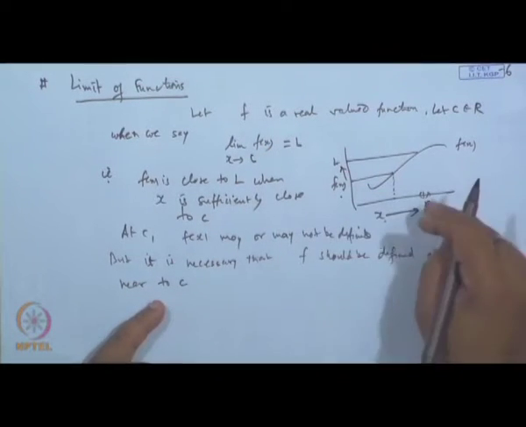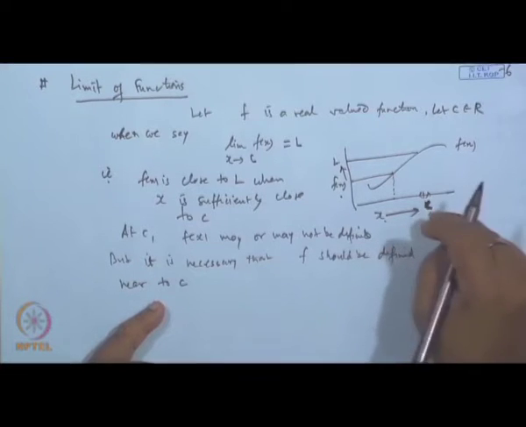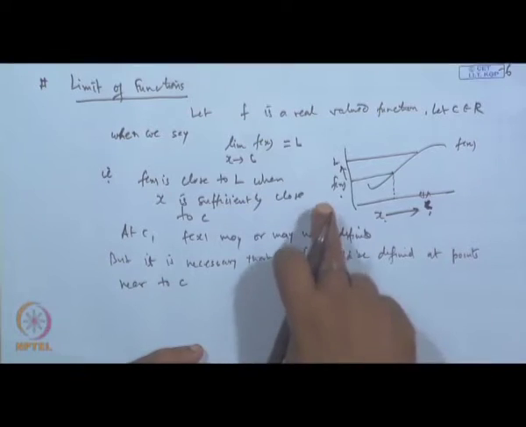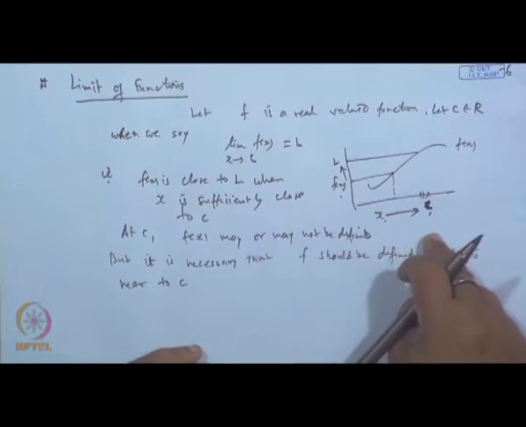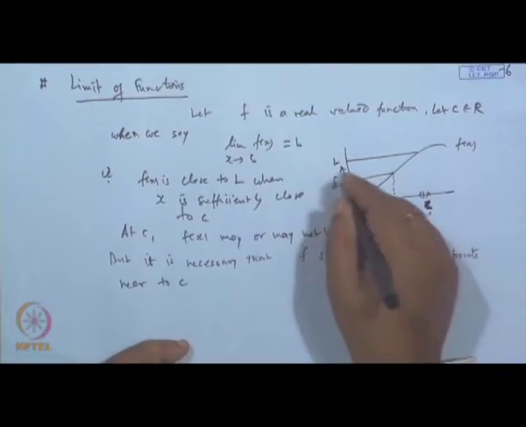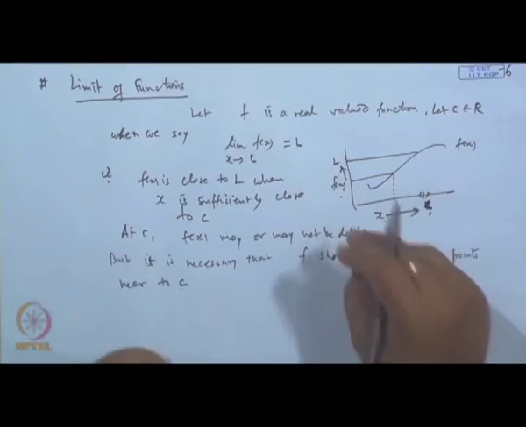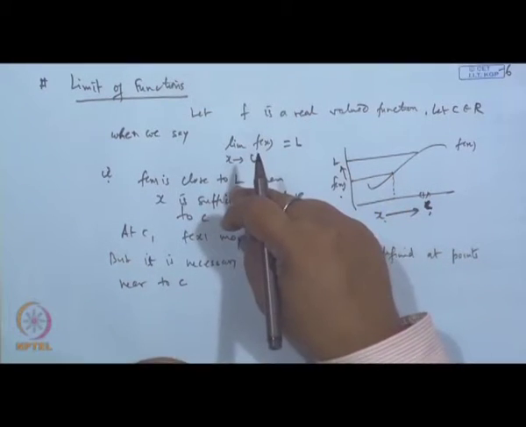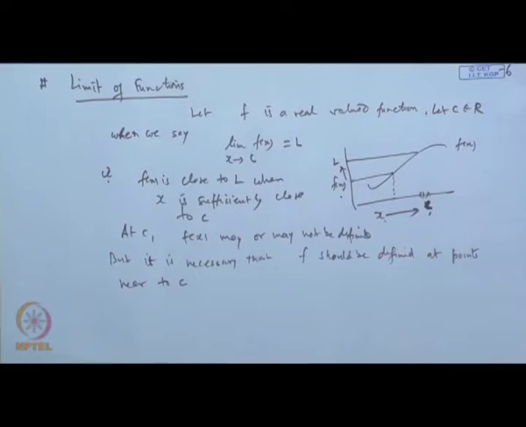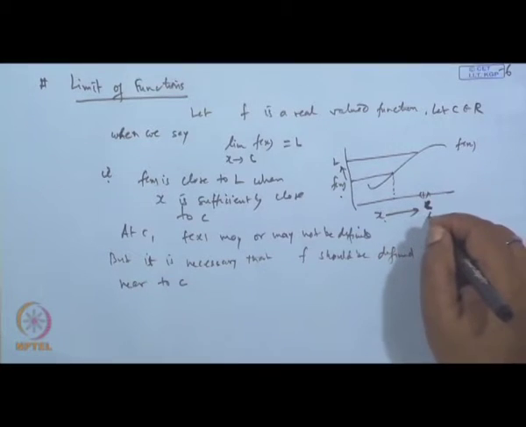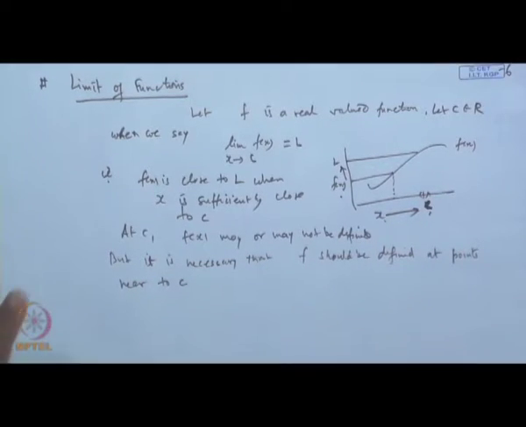If the function is not defined at points closer to c, then we cannot approach the value of f(x) when x is approaching c, because there are so many points where the function is not defined, we cannot find f(x). So, the necessary condition to get the limit of the function at a point c is that the function must be defined at all points which are very, very close to c. That is the important point.